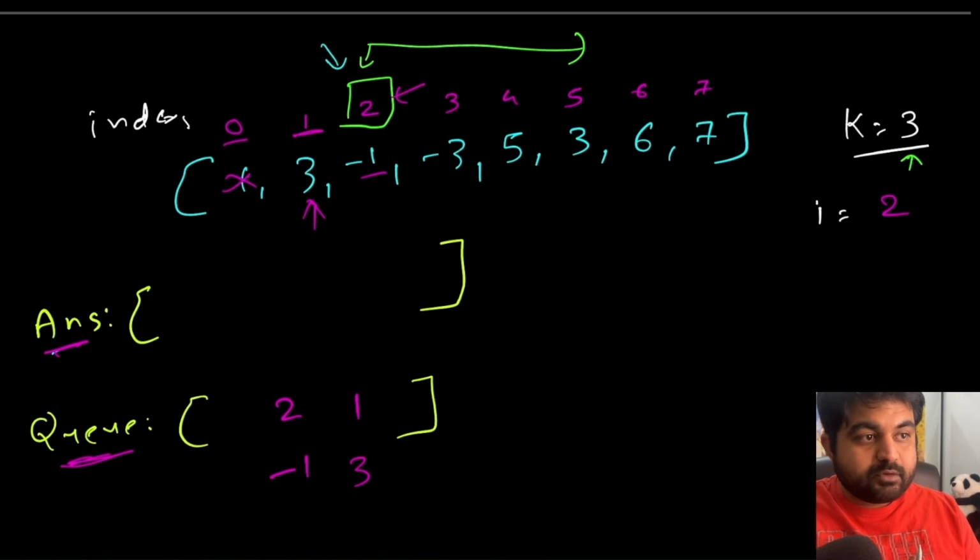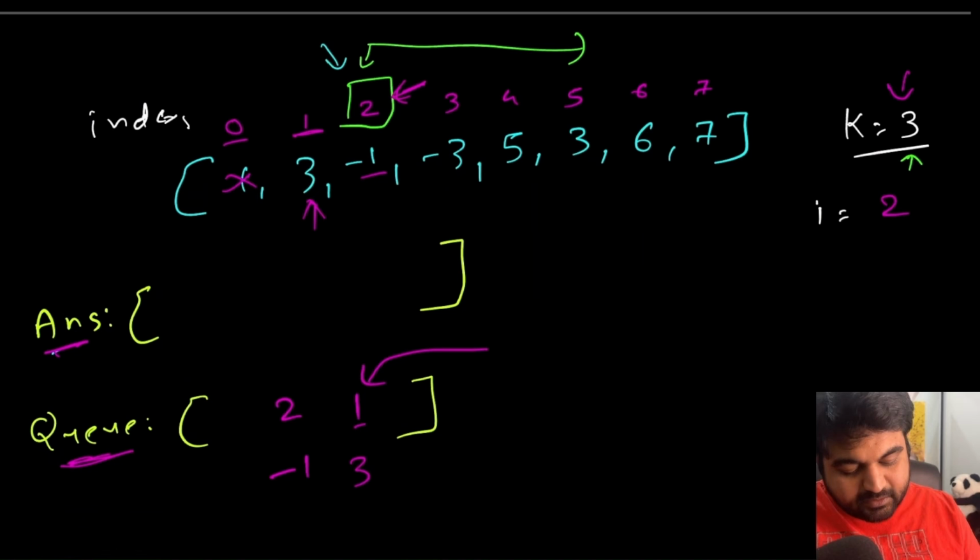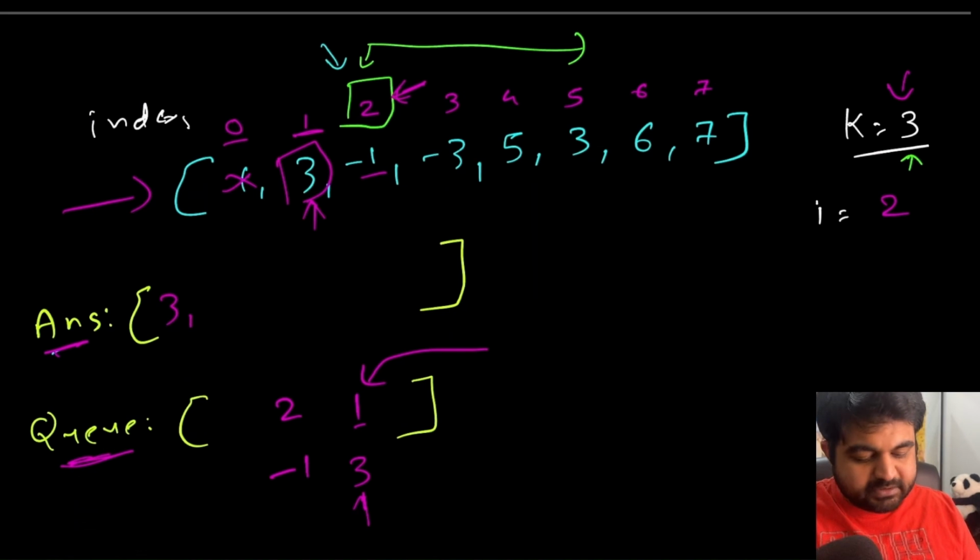But this would not be the first position. And now since i is equal to 2, which is k minus 1, we are at our first window. Whatever the maximum element we have inside our queue at the very first position, we are simply going to peek that index value, go back to our actual input array, find that maximum element and put it in the answer array. So now we are going to put value number 3 first.